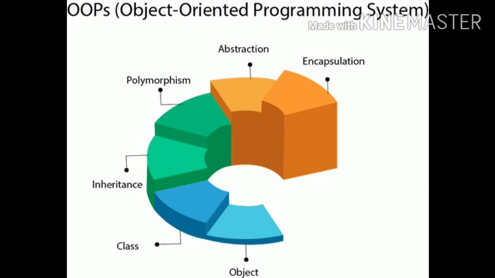Because the basic entity of your program is the object, and the object will be inside the class, the classes will be inherited, and there will be different forms of the methods, functions and constructors. Then they will have their abstraction features, and everything will be combined at the last of the program. With the help of this stair kind of diagram, your object oriented programming concept will be a little bit better.